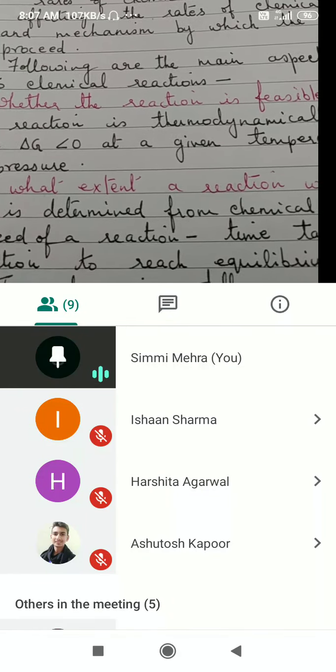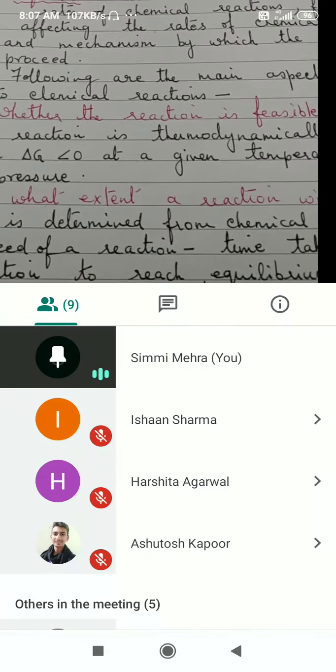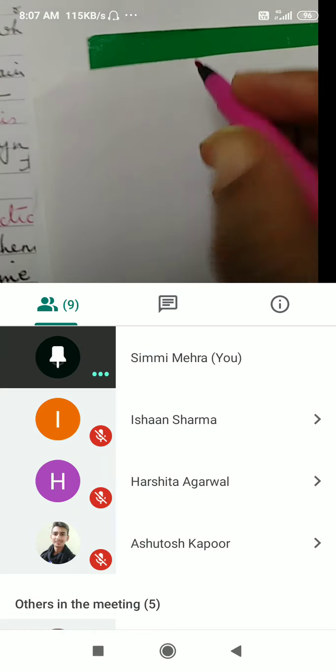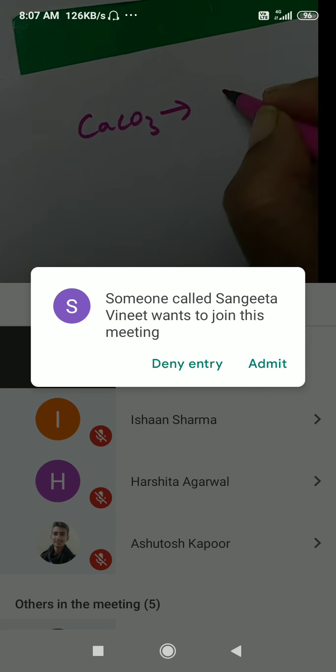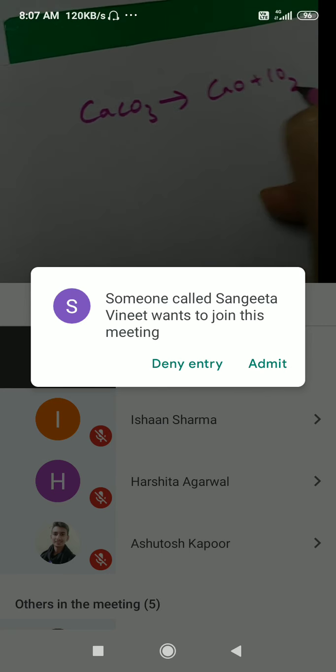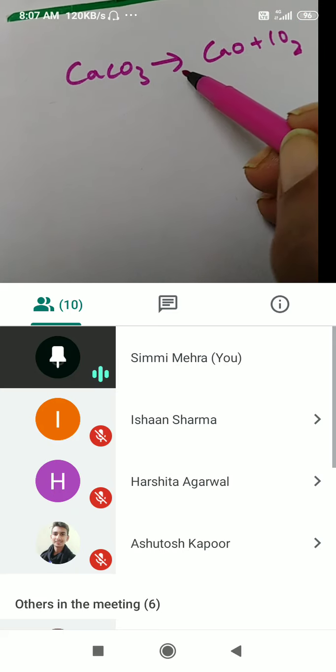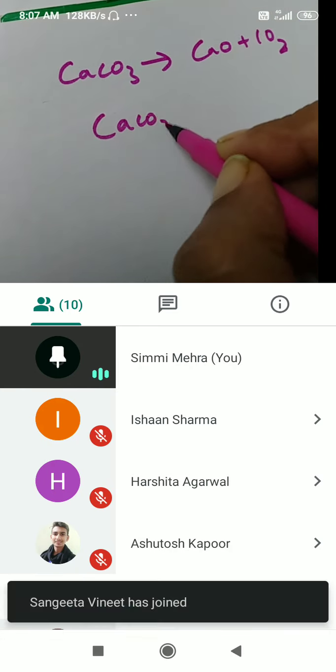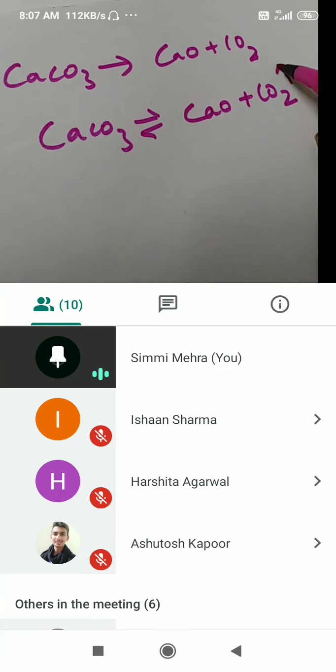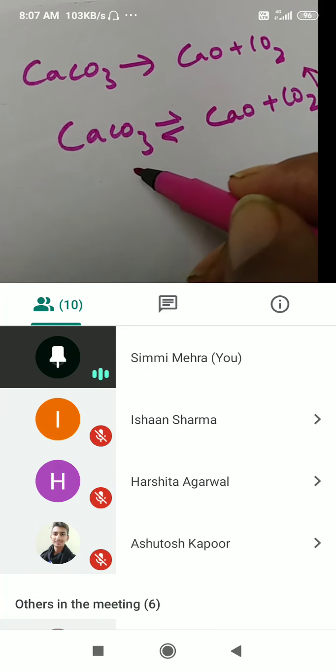First and the most important thing I'm reminding you here is there are two types of reactions, reversible and irreversible. What are reversible reactions? If I write it like this, it is an irreversible reaction because of this arrow pointing in one direction, right? But if I write it like this, it becomes a reversible reaction. But if carbon dioxide is lost to the environment, the reverse reaction cannot take place.